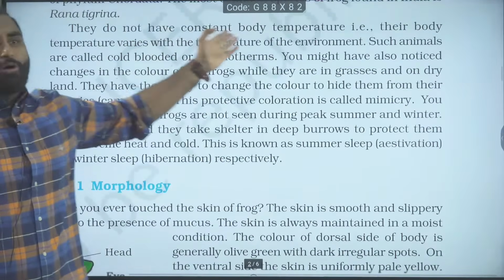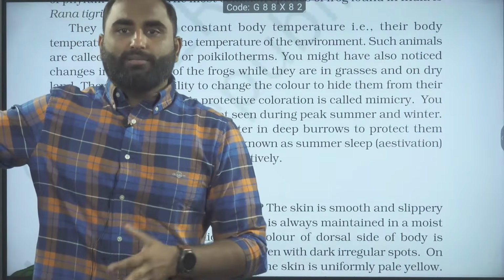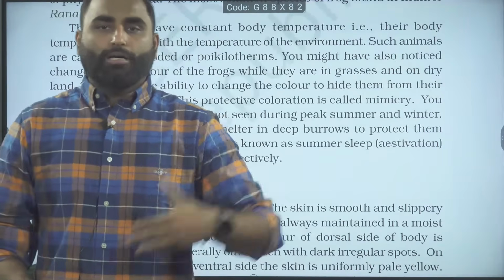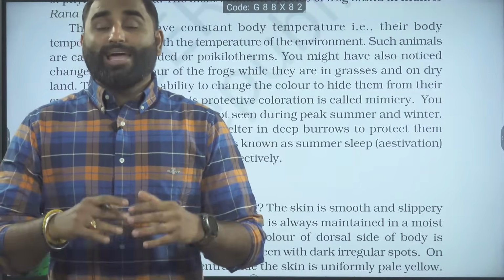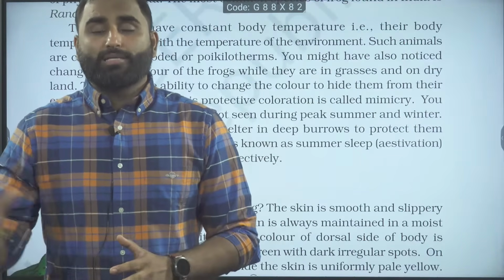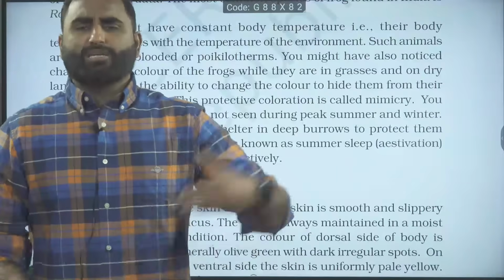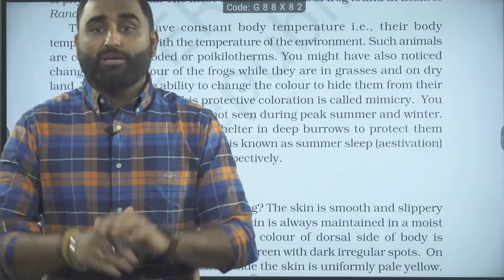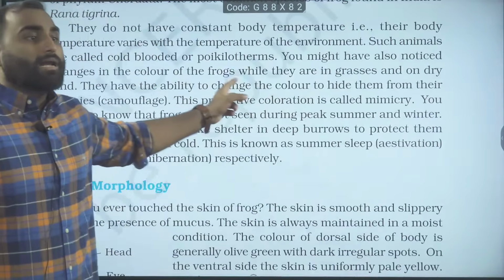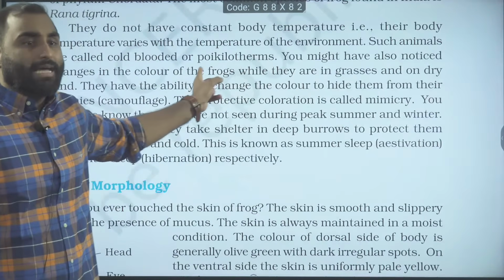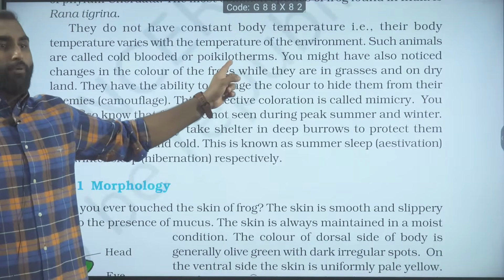Okay, now they are cold-blooded animals. They don't have a constant body temperature. If the weather outside is very hot, their body temperature will also become hot. If the weather outside is cold, their body temperature will also become very cold. So during extreme hot and extreme cold weather, they go under hibernation and estivation. In winter, winter sleep, hibernation; summer sleep, estivation. They cannot regulate their body temperature. That's why they are cold-blooded animals. Another word for cold-blooded animals, we will say they are poikilotherms. They are what, guys? They are poikilotherms.